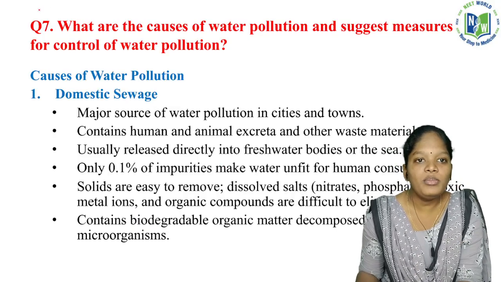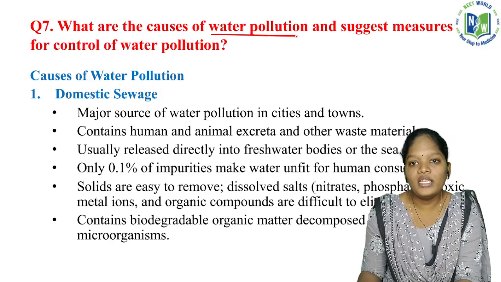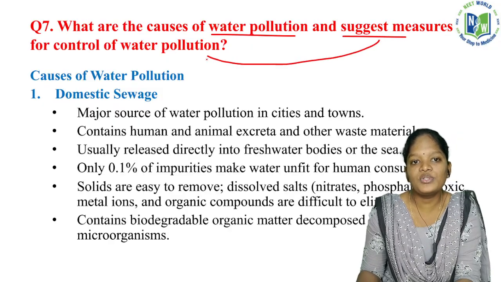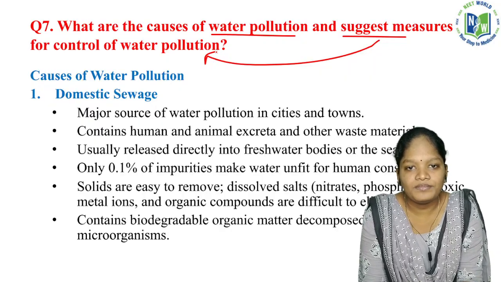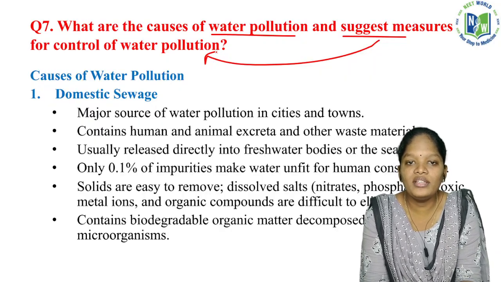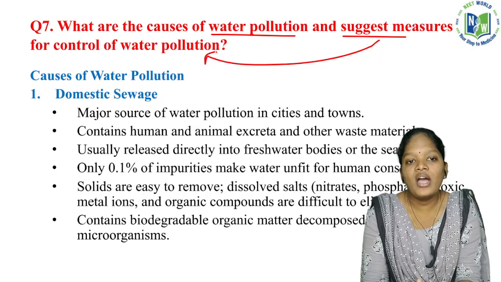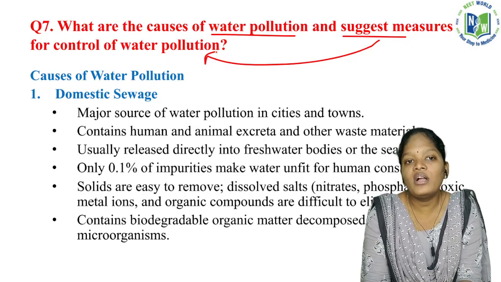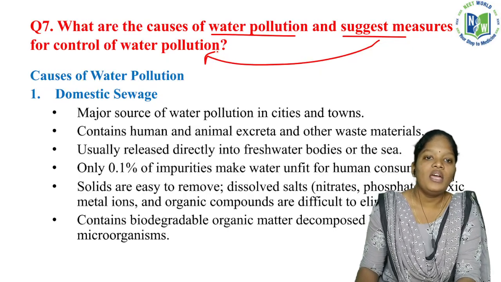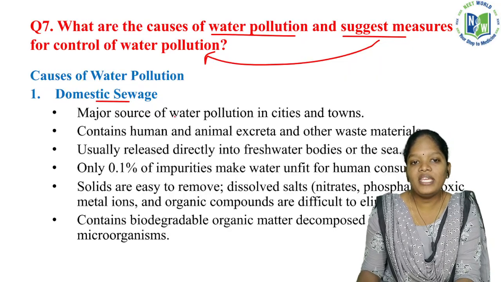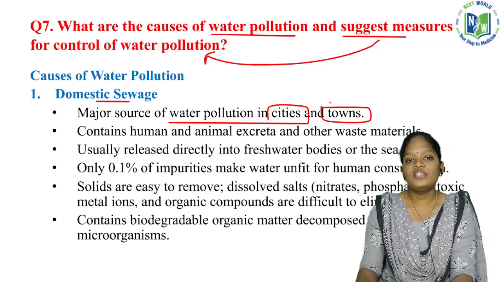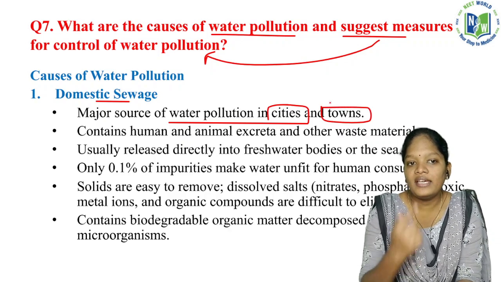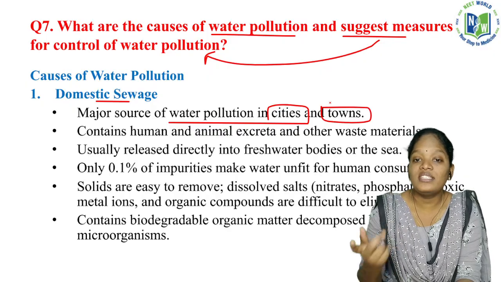Now, what are all the causes of water pollution, and suggest some measures to control water pollution. So what is water pollution? The pollution in water is called water pollution. So what will be the important causes of this water pollution? See, domestic sewage is the major source of water pollution in cities and towns, rather than in villages.